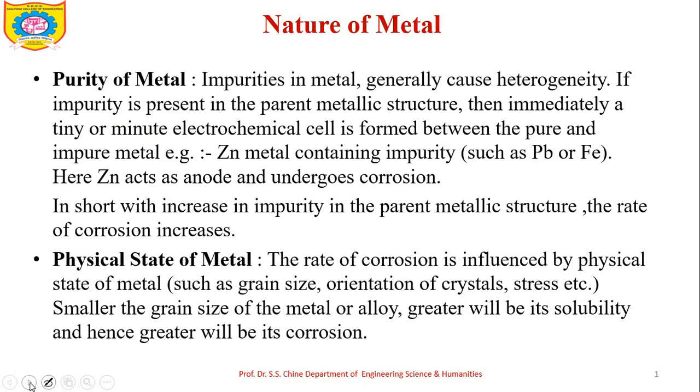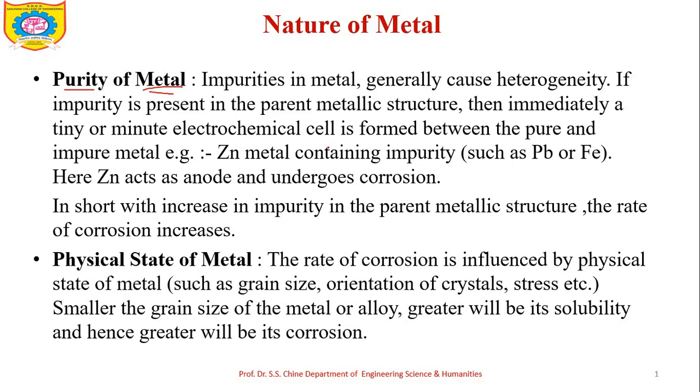The next factor is purity of metal. So, purity or impurity, which one do we have to consider? That is the metallic impurity. So suppose a pure metal is there, for example, only zinc metal. Then there are chances of that zinc metal undergoing dry corrosion.